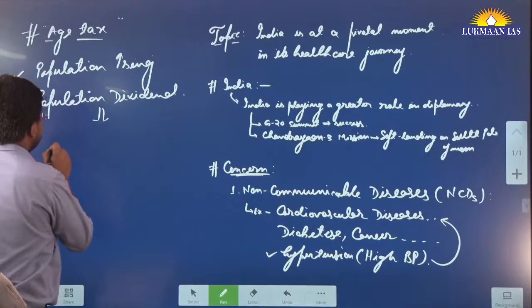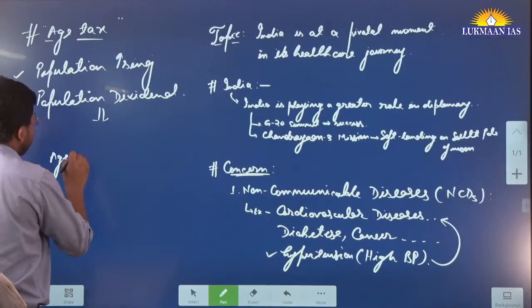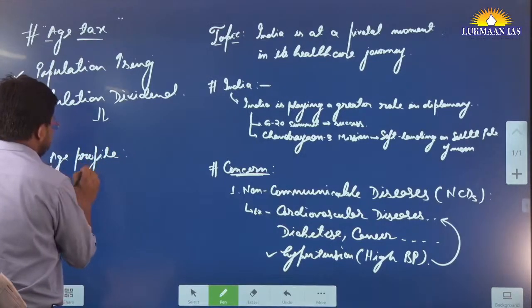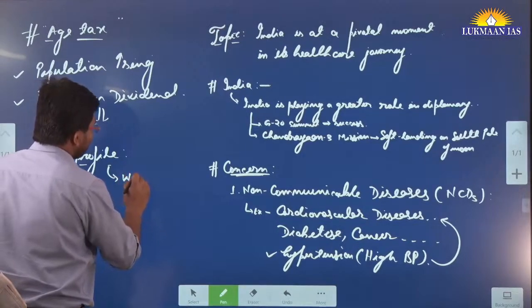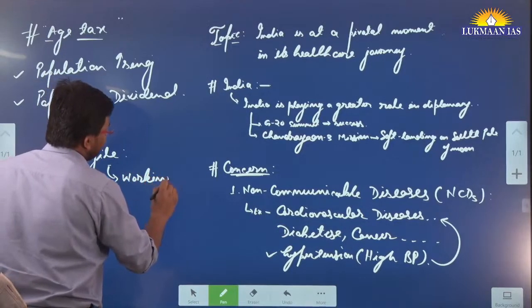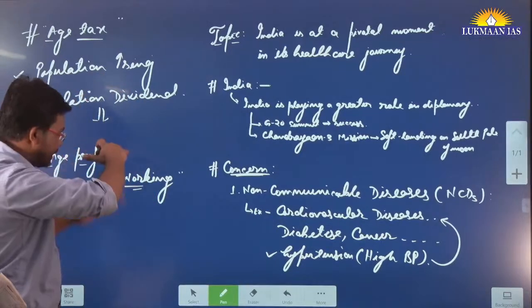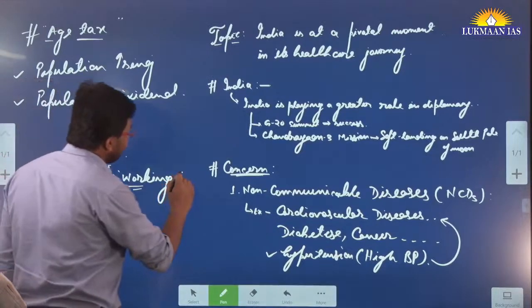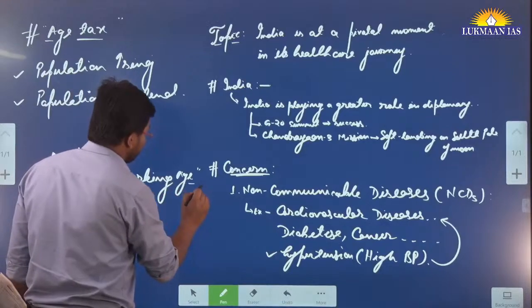It means, out of the total population, what is the age profile of the population? Age profile means those people who are in the working age, are they the maximum number of people out of all the people that are there in your country? Yes, we do have working age people in significant proportion.